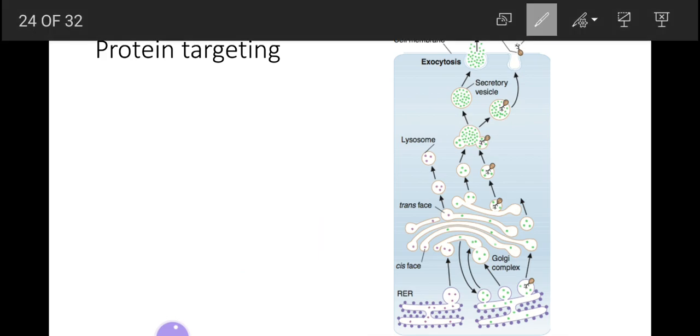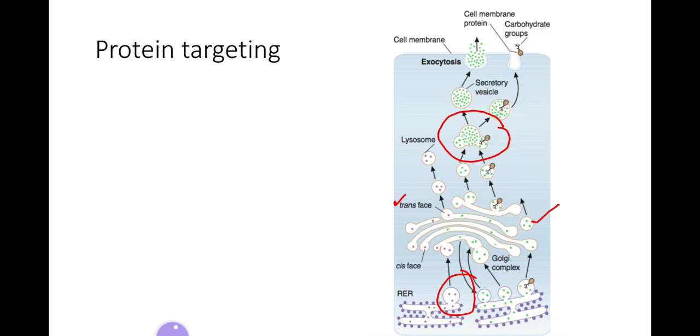Within the rough endoplasmic reticulum, these proteins are enclosed inside vesicles and come to the Golgi complex, where there are further modifications. From the Golgi complex, they move from the cis face to the trans face, and they come in contact with the lysosomes, and they form the secretory vesicles.